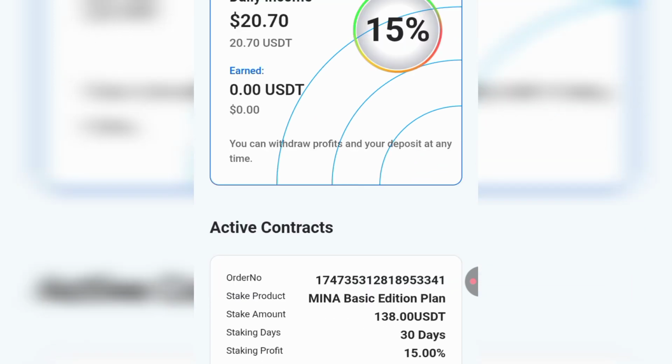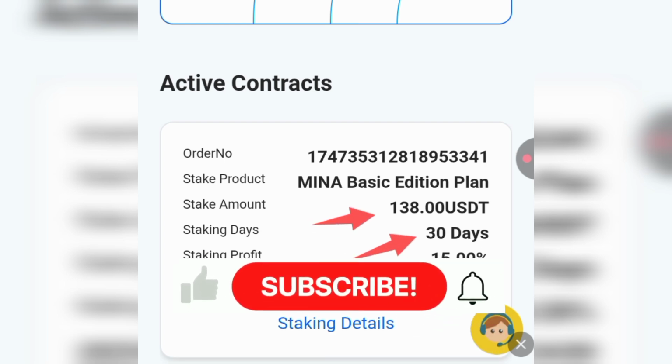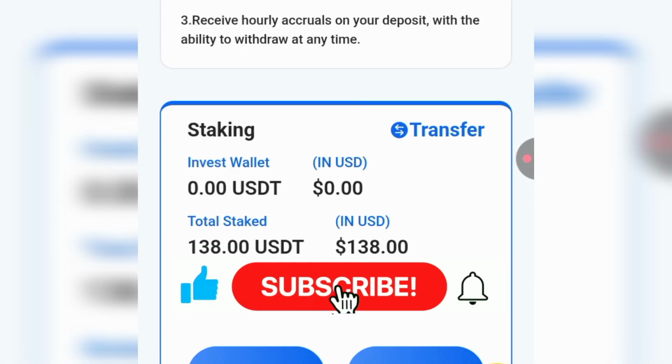If you scroll down, you will see the active contracts. Like me now, I have only one active contract, which is 138 USDT I just staked for 30 days, at an everyday percentage of 15.